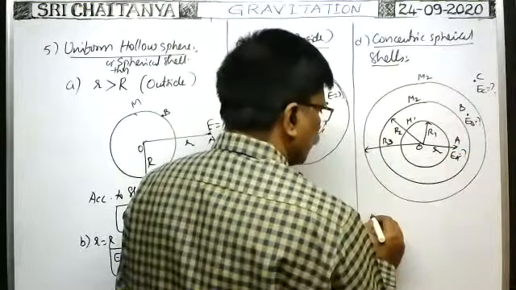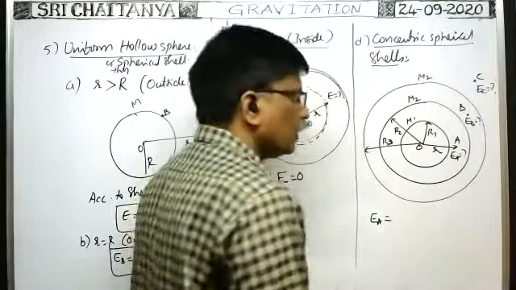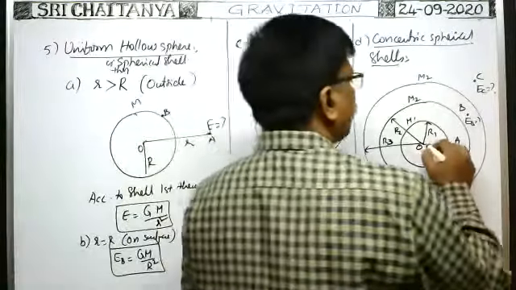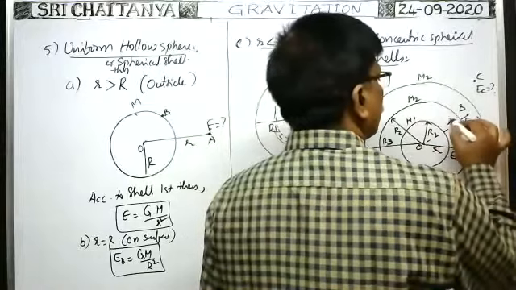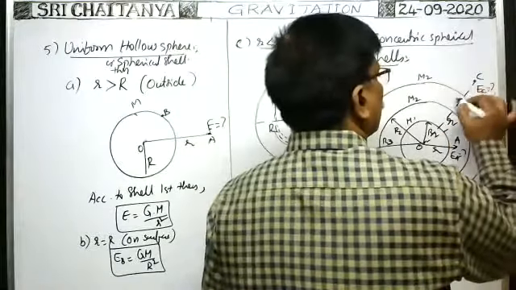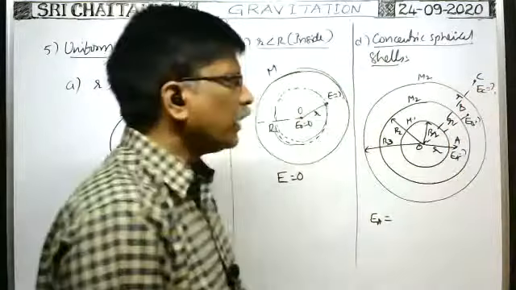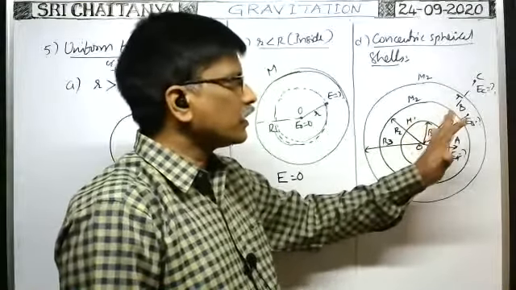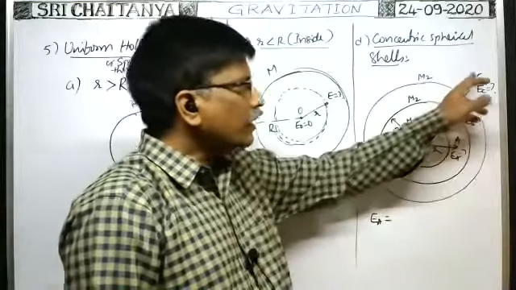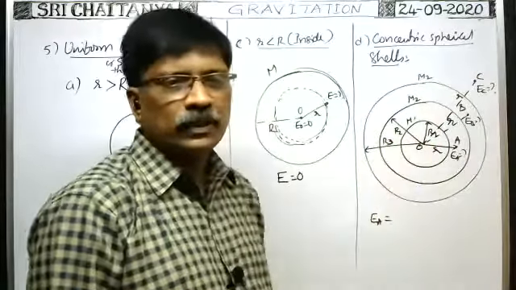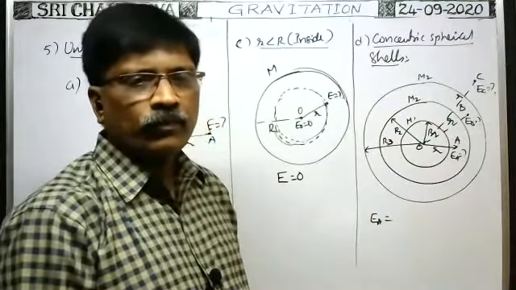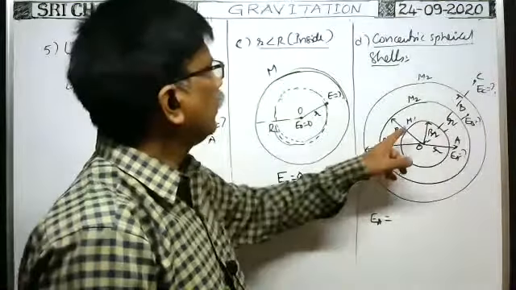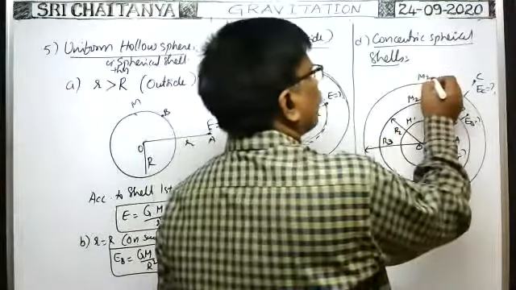Tell me EA first. Of course, each and every point is at the same distance from the center. The point C is at a distance R; in such a way you think. Now tell me where M1, M2, M3 are.